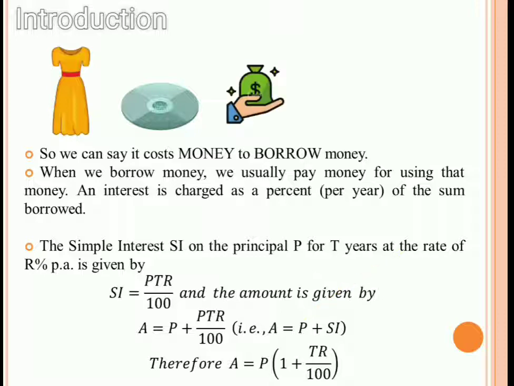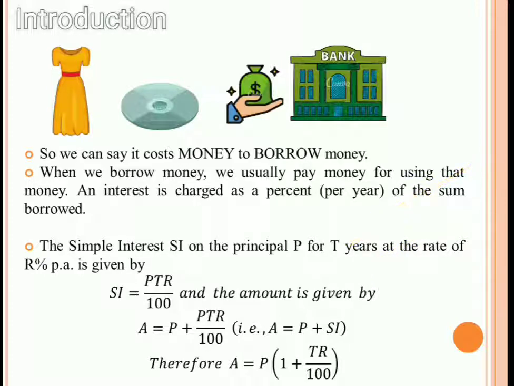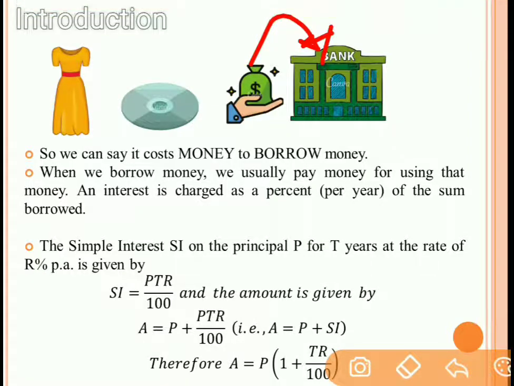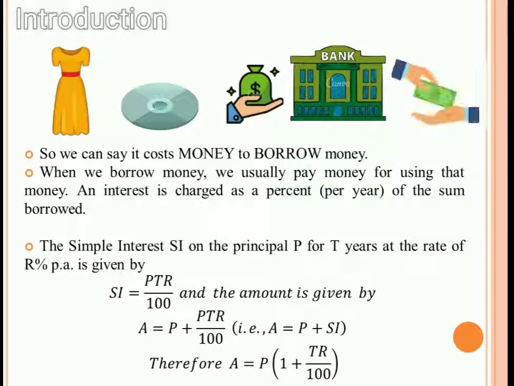Let's say that you have deposited money in a bank. When you deposit money in a bank, let's say in a saving account, then the bank has to give certain interest to you because the bank is using your money. So in return for that money, the bank is giving you interest.